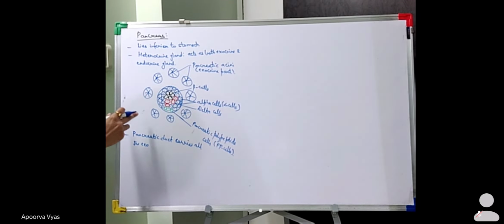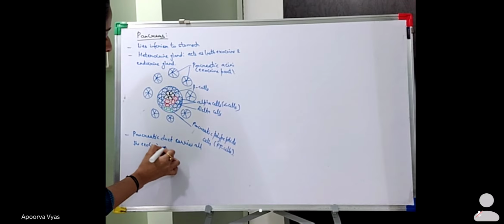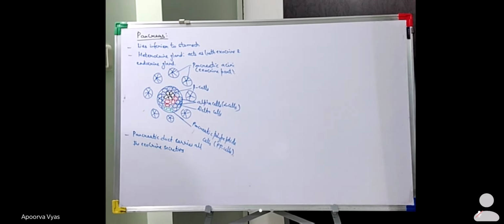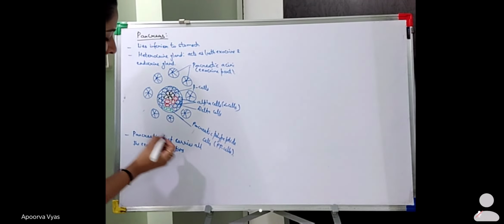This is the reason it is an exocrine gland. The pancreas also has a group of other cells known as the